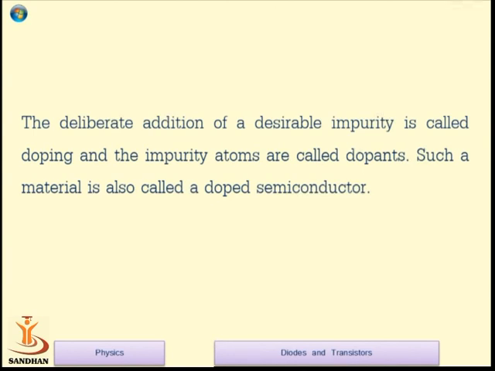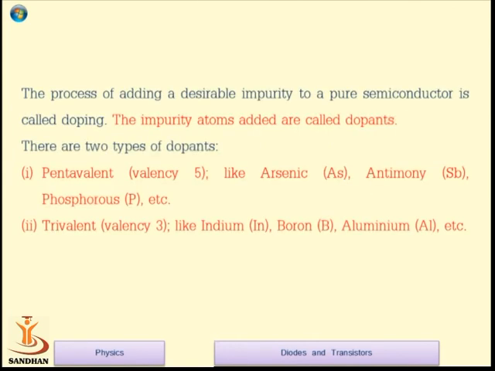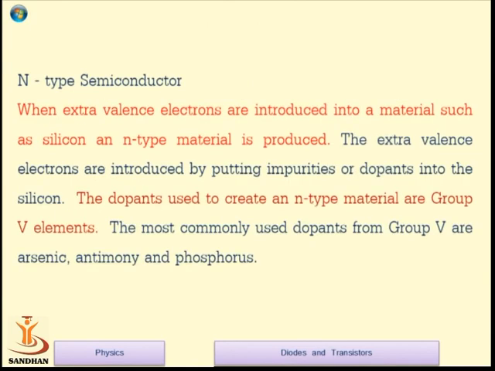The deliberate addition of a desirable impurity is called doping, and the impurity atoms are known as dopants. Such a material is a doped semiconductor, which is not a pure semiconducting material. Basically, as I told, there are two types of doping we normally carry out: pentavalent doping, where the valency is 5, and trivalent doping, where the valency is 3. Pentavalent impurities may be arsenic, antimony, or phosphorus. Trivalent impurities are indium, boron, and aluminium.